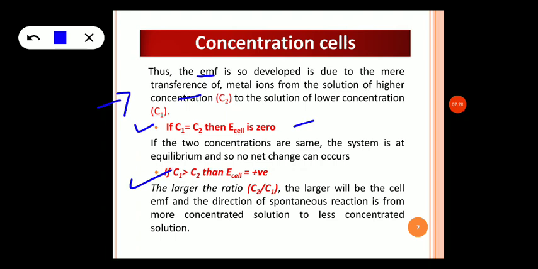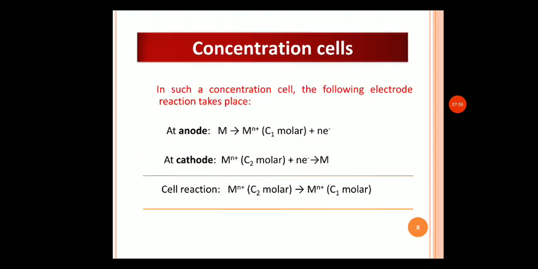If C1 is greater than C2, then E cell is positive. Okay. So, the larger the ratio of C2 by C1, the larger will be the cell EMF, and the direction of spontaneous reaction is from more concentrated solution to less concentrated solution. The difference in the concentration should be more, then EMF is also more, according to the second case.